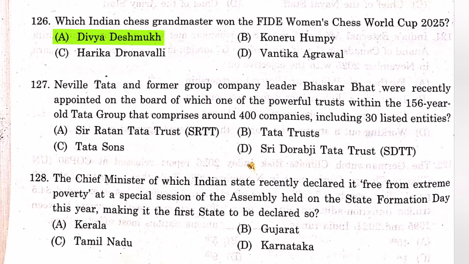Question number 127. Noel Tata and former group company leader Bhaskar Bhat were recently appointed on the board of which one of the powerful trusts within the 156-year-old Tata Group that comprises around 400 companies, including 30 listed entities? The answer is B, Tata Trusts.